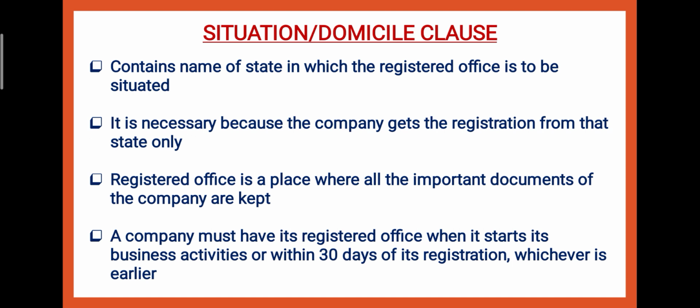And the company must have its registered office when it starts business activity or within 30 days of its registration, whichever is earlier. कब तक company अपना registered office बनाएगी? There are two options. One is within the 30 days of registration, or if the company will start working, whichever is earlier. दोनों में से whichever event will happen first, you must have your registered office before that.